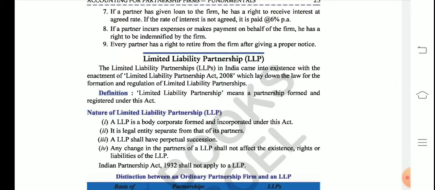So I hope, students, you have understood this much. We have covered 3 topics: what we mean by partnership firm and partnership deed, what the characteristics or features of a partnership firm are, and what the rights of a partner are. I hope this much is clear to you.